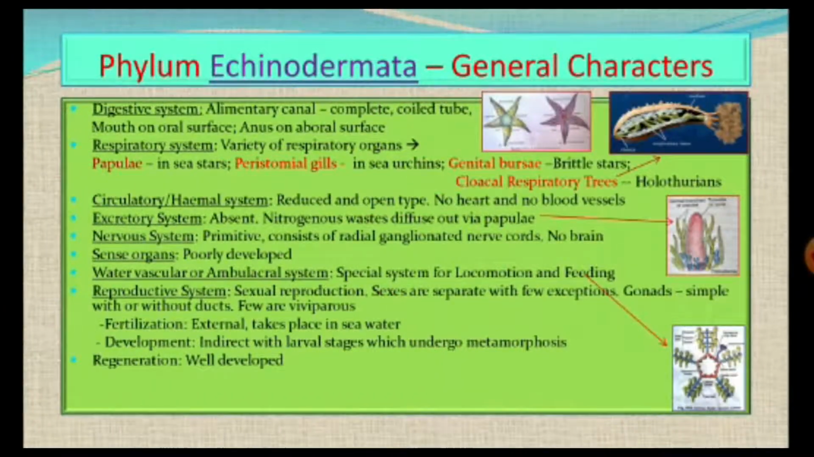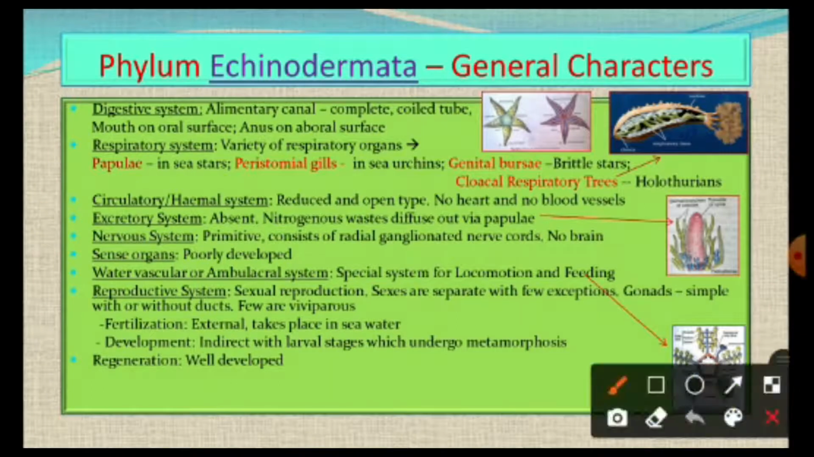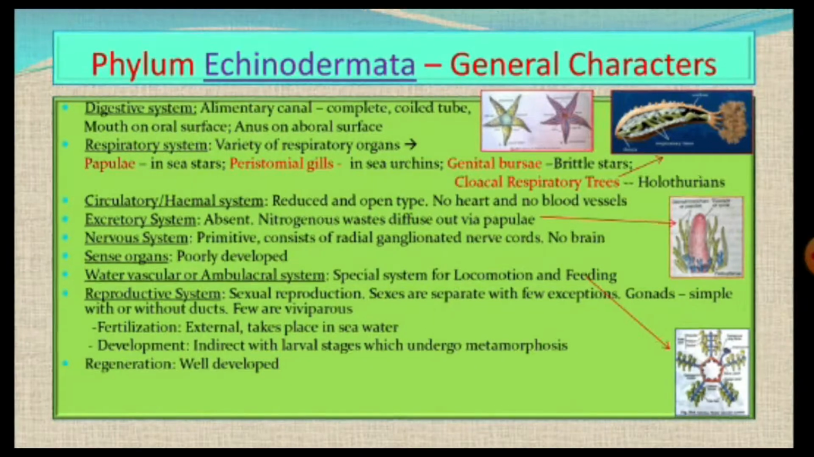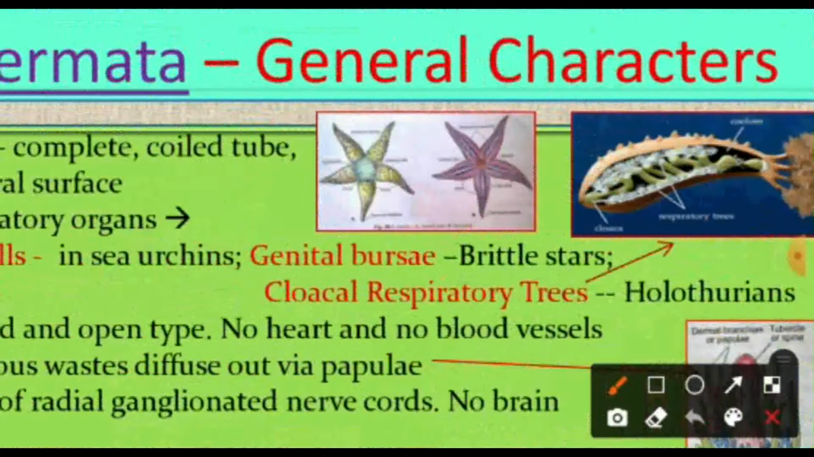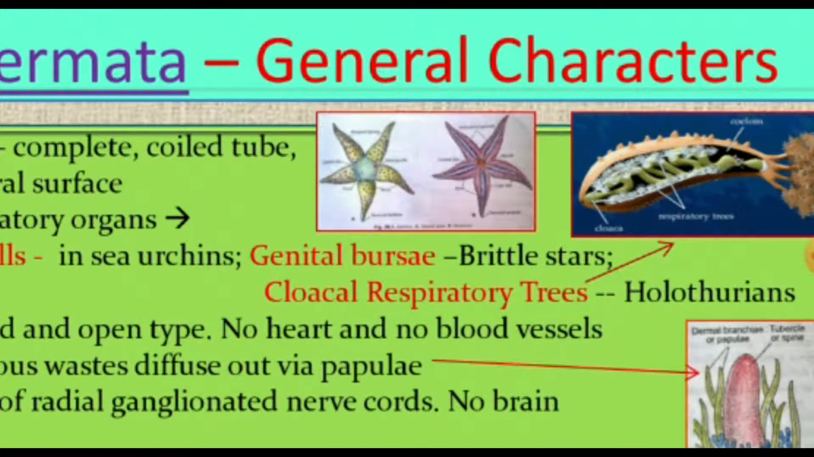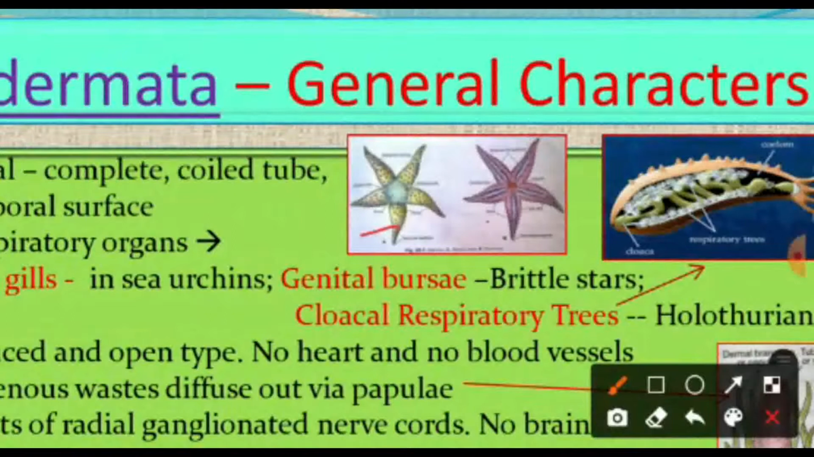And if you see the other characters, the digestive system: the elementary canal is complete, and it starts with the mouth and a very coiled tube-like structure, with the mouth on the oral surface and the anus on the aboral surface. You can see the mouth on the oral surface, and the anus is situated here. This is the oral surface and this is the aboral surface. So on the aboral side the anus is present, and on the oral side the mouth is present.